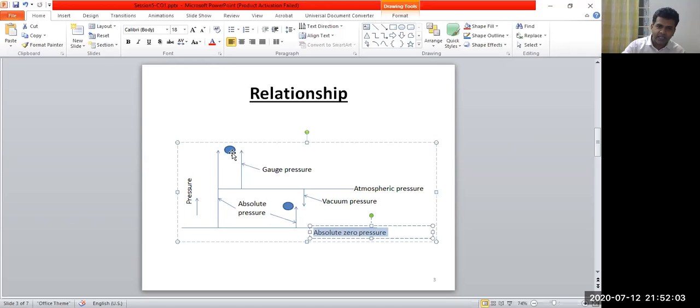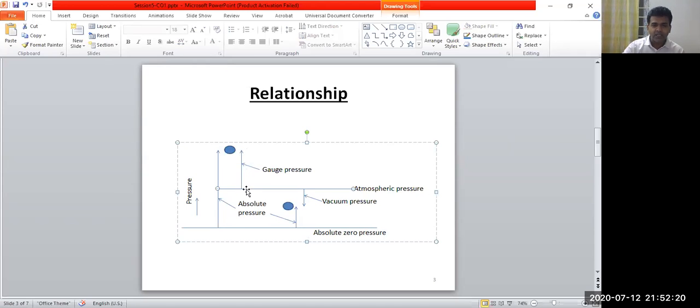But at the same point, if you measure the pressure with respect to the atmospheric pressure reference line, this is the vertical distance from the atmospheric pressure reference line to this point.